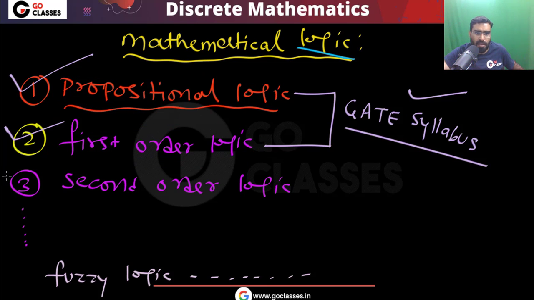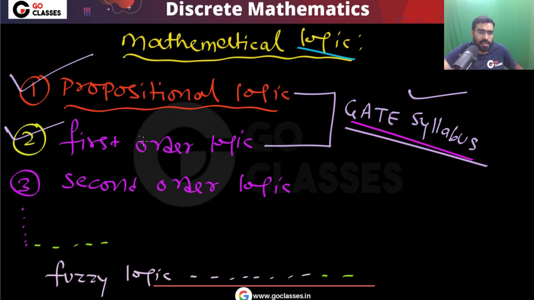One more thing, let me tell you: once you go to MTech and take an artificial intelligence course, or a discrete mathematics course, then you will study second order logic also. I am just telling you that there are many different types of logic: propositional logic, first order logic, second order logic, third order logic, and so on, for example fuzzy logic. But in our GATE syllabus we only have propositional logic and first order logic. These two we have in the GATE syllabus. So we will first study propositional logic, then first order logic.